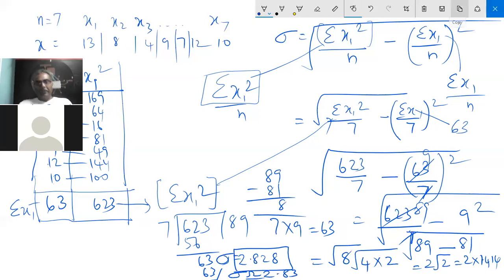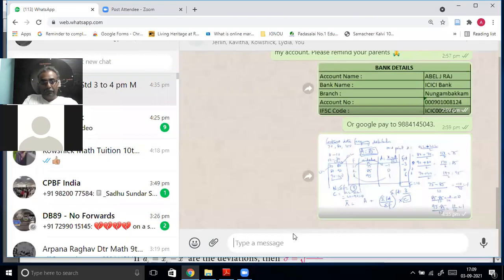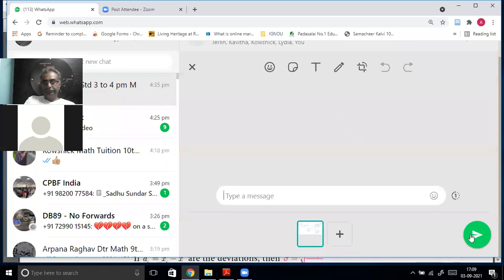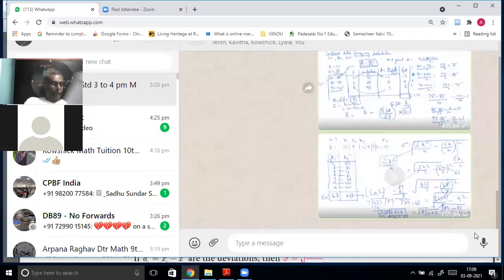Your textbook, the calculations are not given properly. I'm going to post this in your WhatsApp. Study this carefully and you will get everything, and every other sum you can start doing easily. Now this is the simplest, easiest direct method.